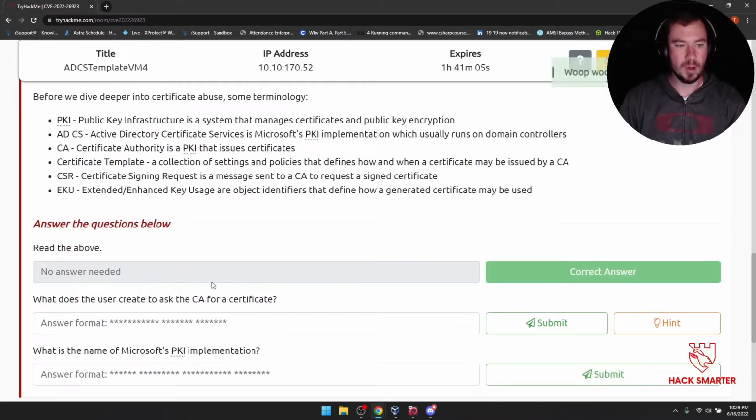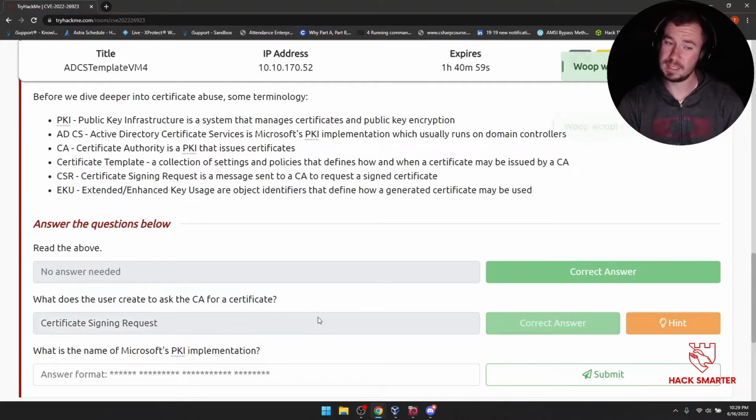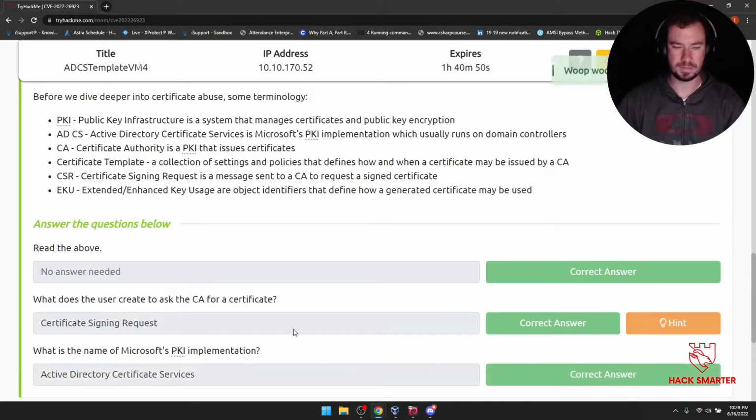Read the above. Done. What does a user create to ask the CA for a certificate? Remember, it is the certificate signing request. What is the name of Microsoft's PKI implementation? That is Active Directory Certificate Services.